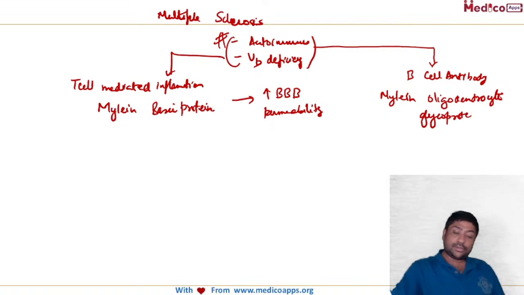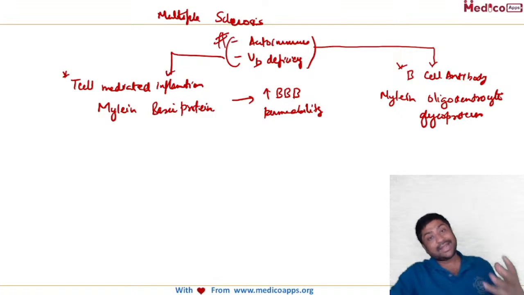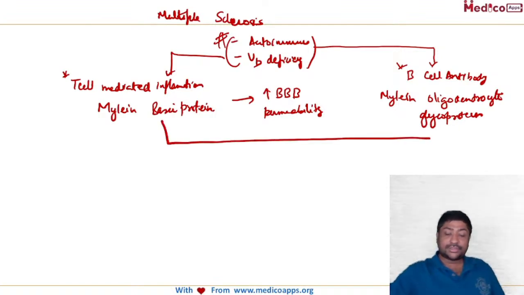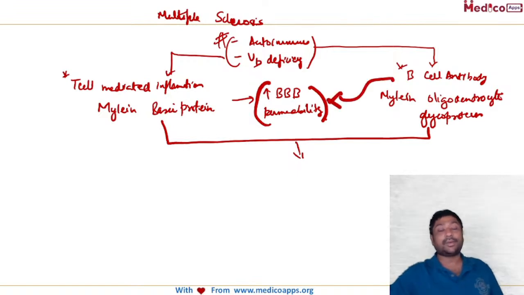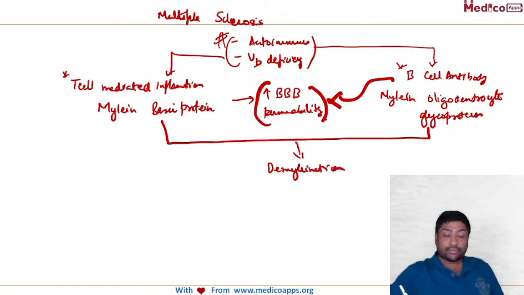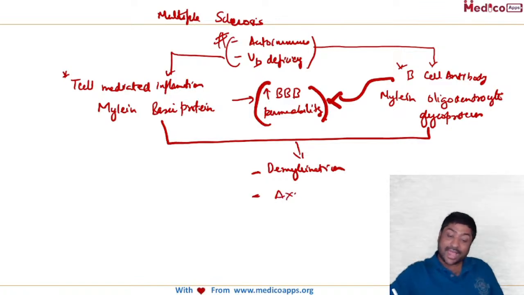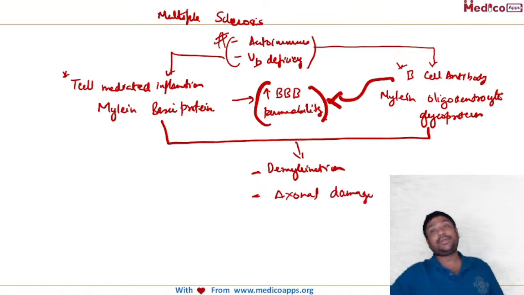So both T cell mediated and B cell mediated mechanisms are involved. Because of the blood-brain barrier permeability, these antibodies enter into the brain. Both of these will lead to demyelination, which means destruction of the myelin, along with axonal damage, which means the axons also will be damaged.